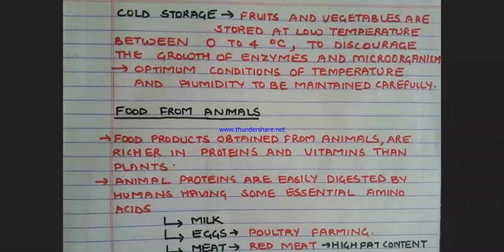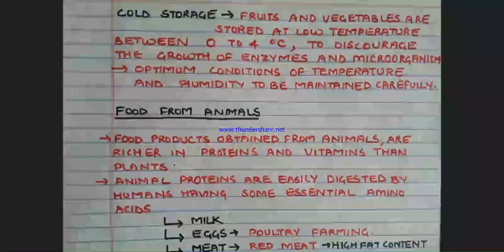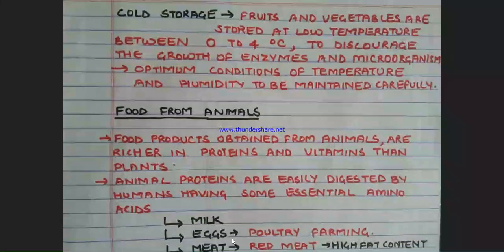Meat can be red meat and white meat. What is the difference between the two? Red meat has high fat content and white meat has low fat content. So meat can be a good option for those who are non-vegetarians.